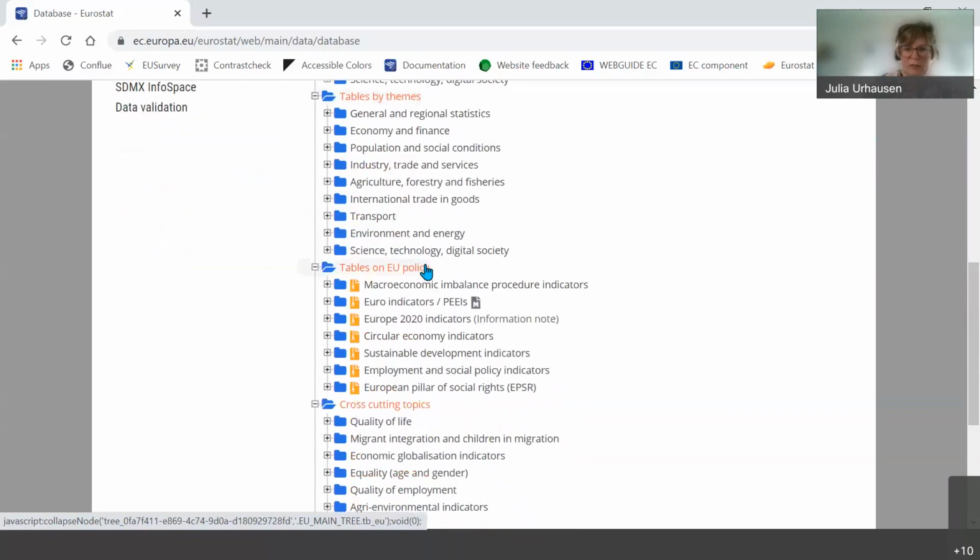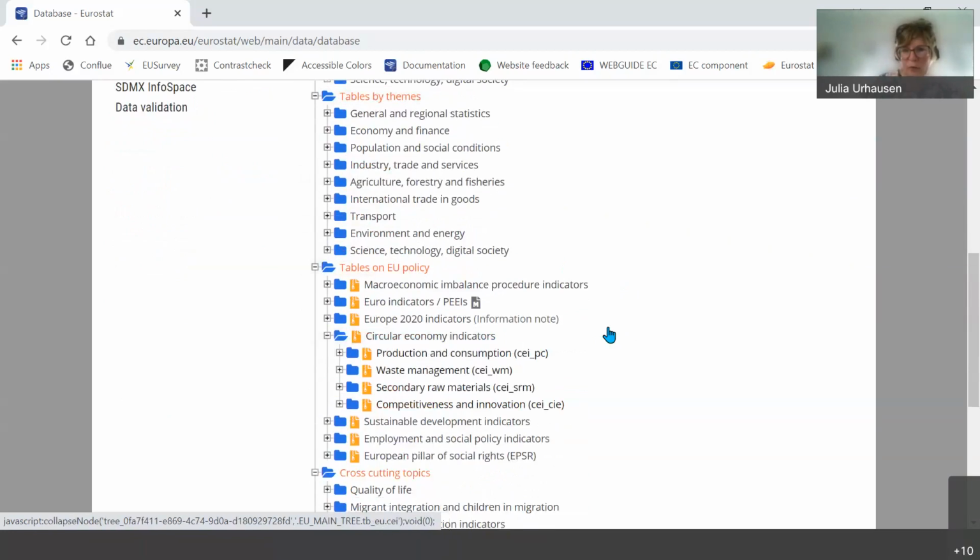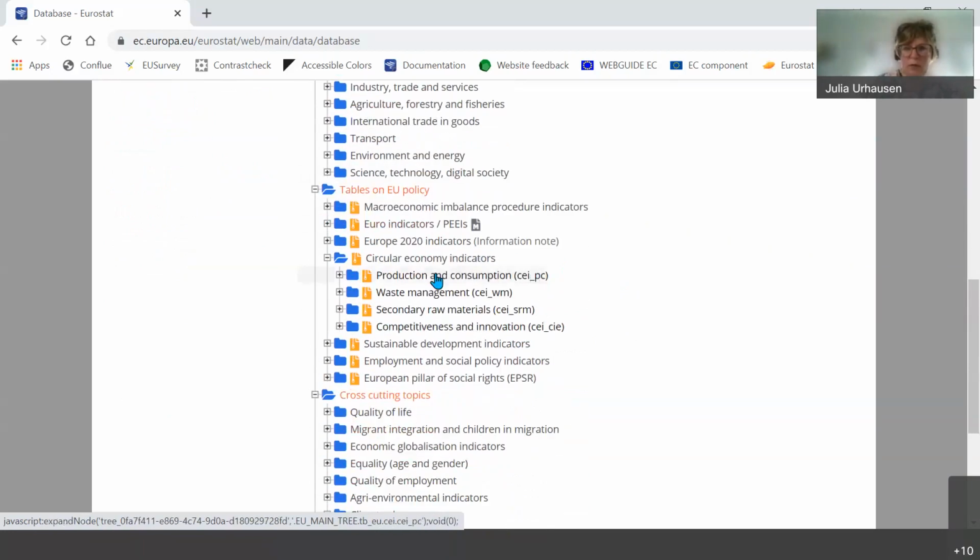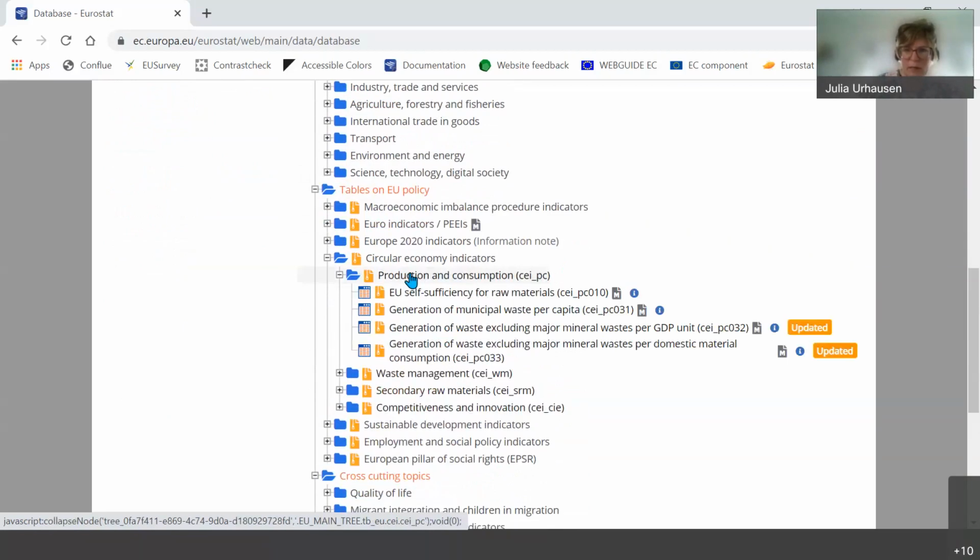Then we also have tables on EU policy. For example, for Challenge 1, the circular economy indicators could be of interest if you're looking at the greening of the EU and some interesting indicators. You see, we have the generation of municipal waste and several indicators related to the circular economy.